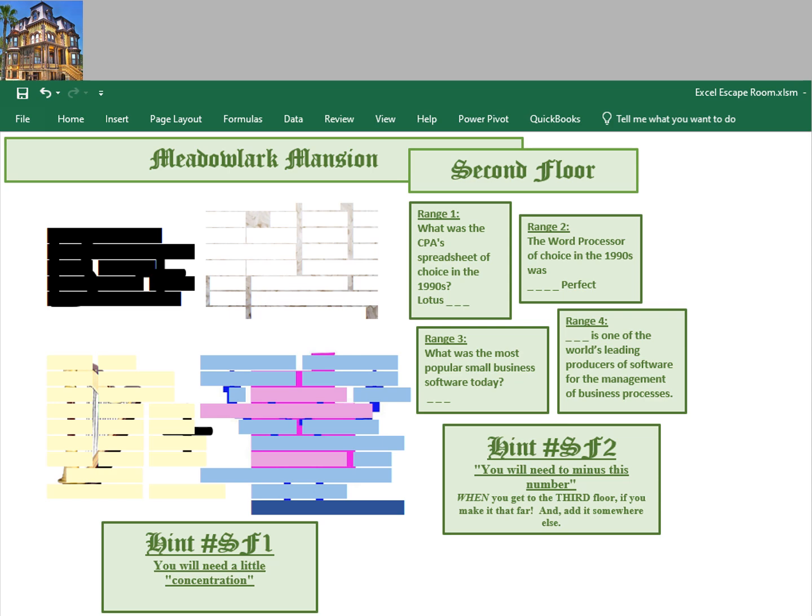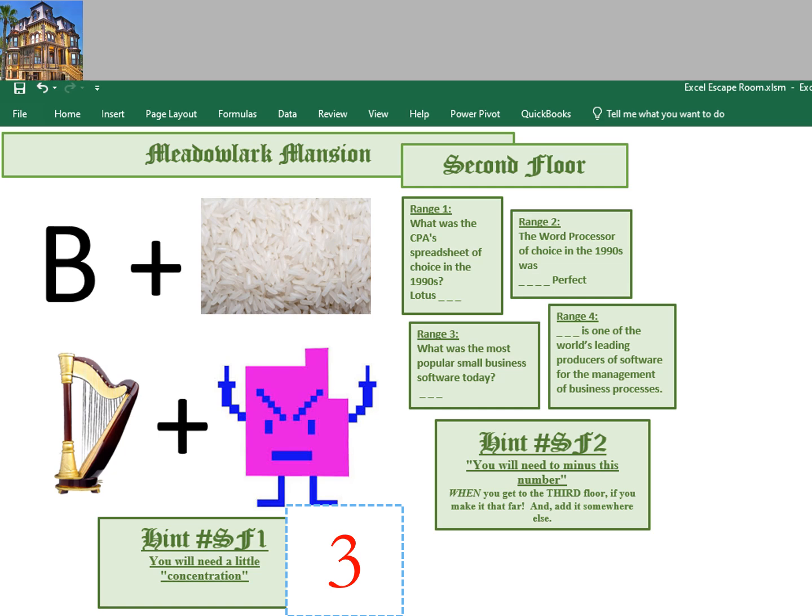And what we're going to do when we click on this, it's going to give us a message that says unprotect range 1. When we do that, the password will be 123, which will be Lotus 123. We will also do that for this area, which is WordPerfect. We'll do it for this area, which is QBO. And we'll do this over here, which would be SAP. And when we do that, it'll free us up to delete out this information. And that leads us to the little concentration here.